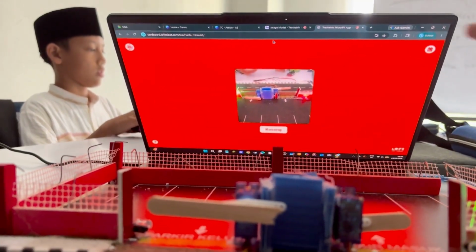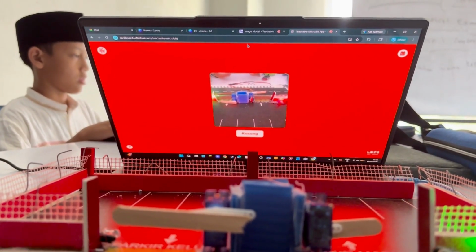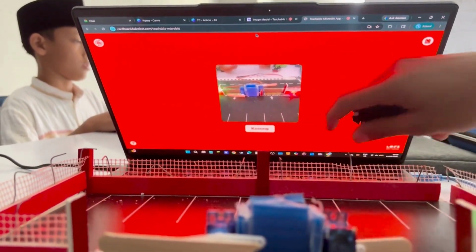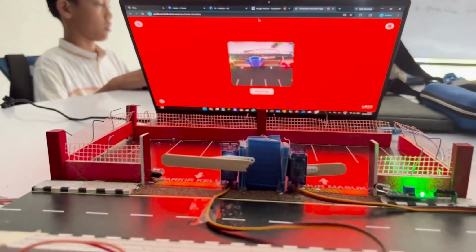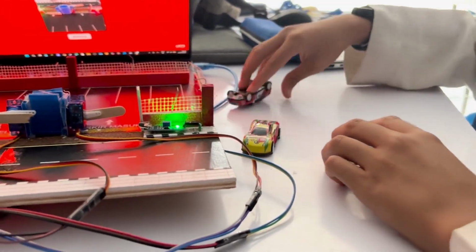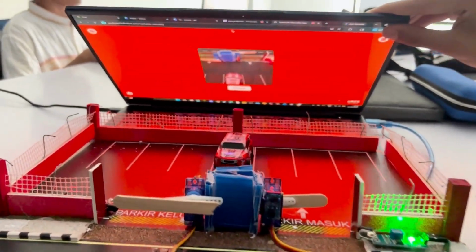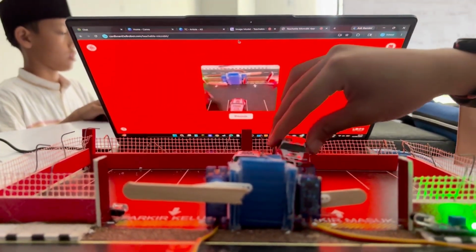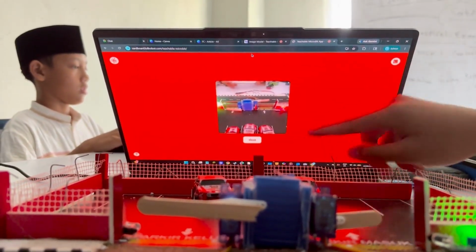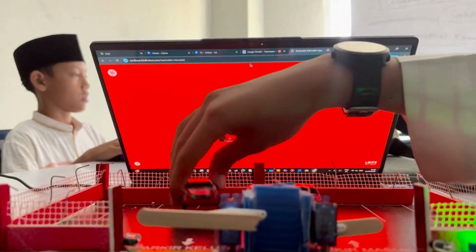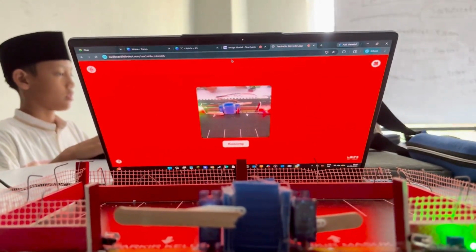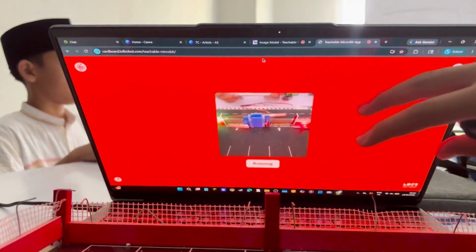we make something like a CCTV with Teachable Machine, so we can detect how many cars are there. Like this, it's empty, so there's nothing. And if we add three cars like this, wait, it will say like this, full. If there are just two cars, it will say two, like that. So this is for the CCTV of the project.